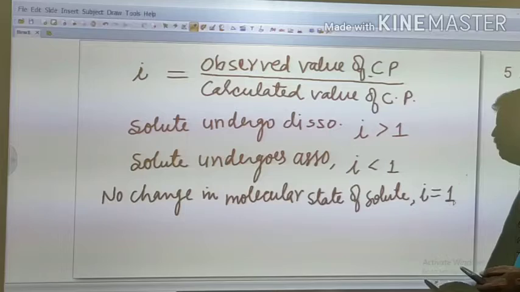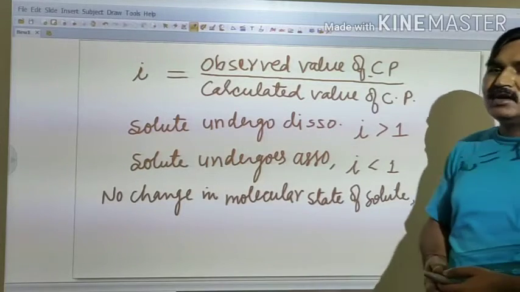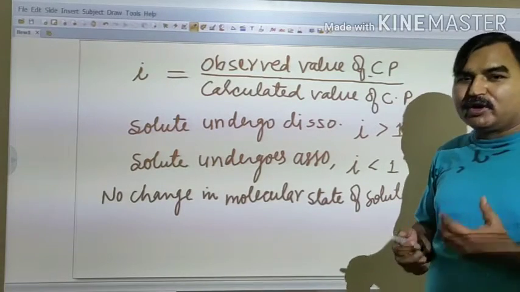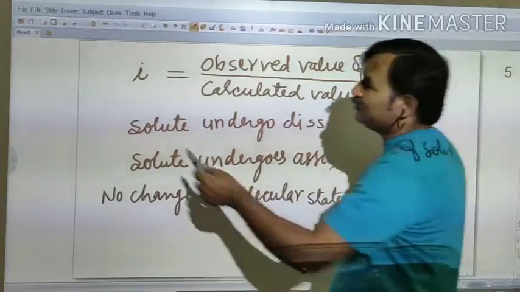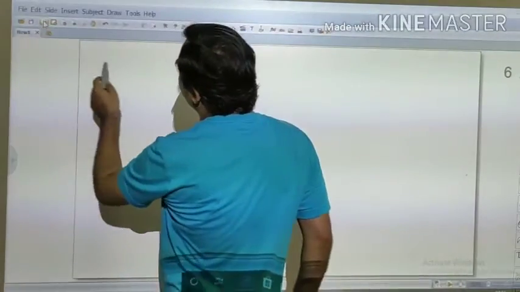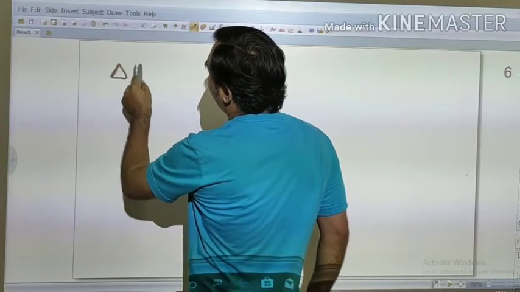So now we can change those formulas of colligative property by using i in this way, that delta P